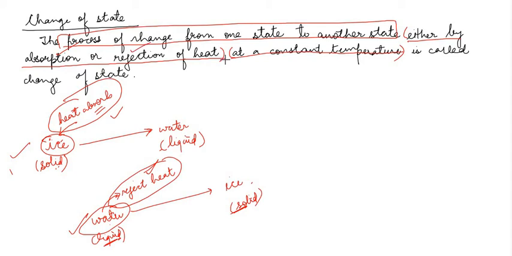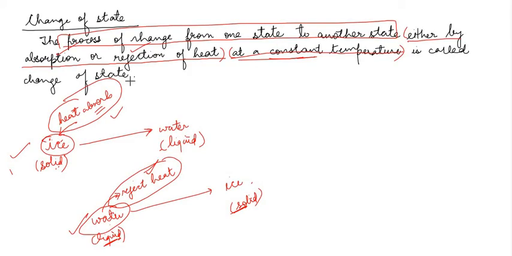Okay. Now, what is the significance of at a particular temperature? एक fixed temperature पर ही ये होता है. Understand what is the meaning of this. Okay. Now, you can better understand it with an example.